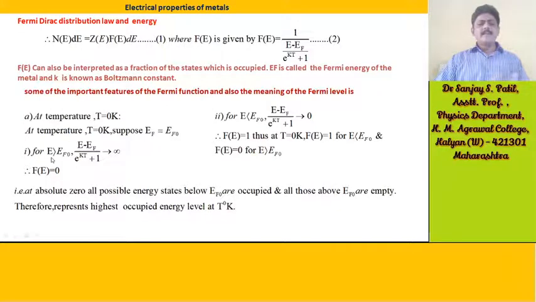For E greater than EF0, e raised to (E minus EF) divided by kT, plus 1, tends to infinity. Therefore, f(E) is equal to 0.